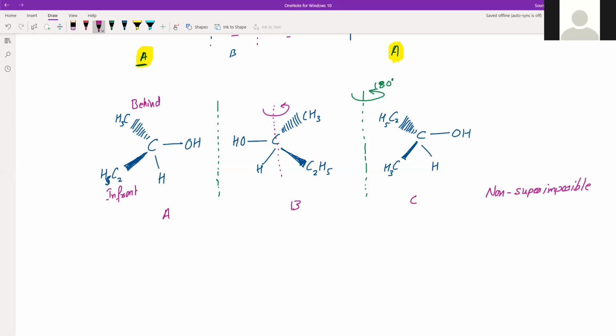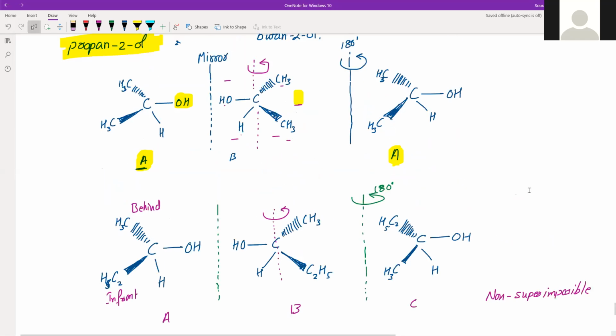Now this test is very difficult, but what we observe is the difference between these two structures, when a superimposable image is possible and when it is not. The one on this side is superimposable, right? So after rotations it is superimposable, but even after doing so many rotations this one is not superimposable.